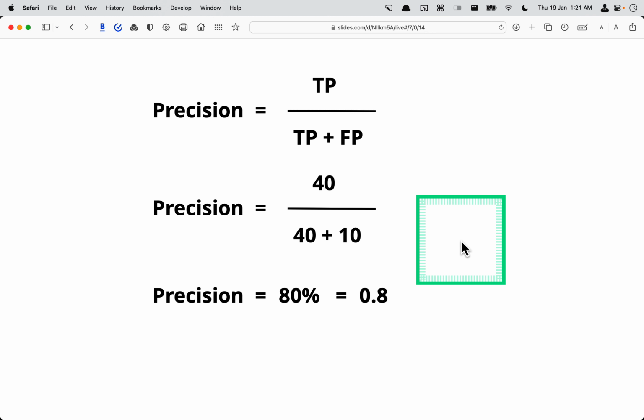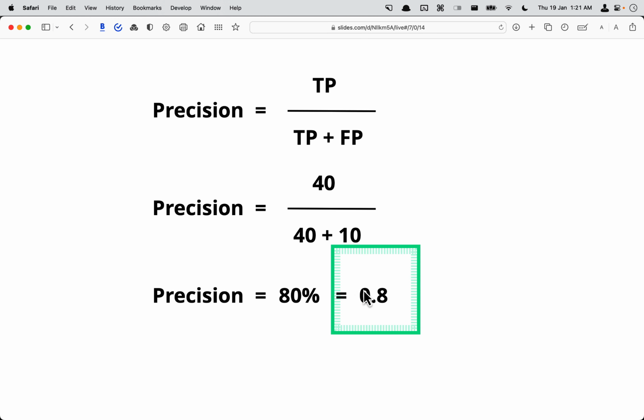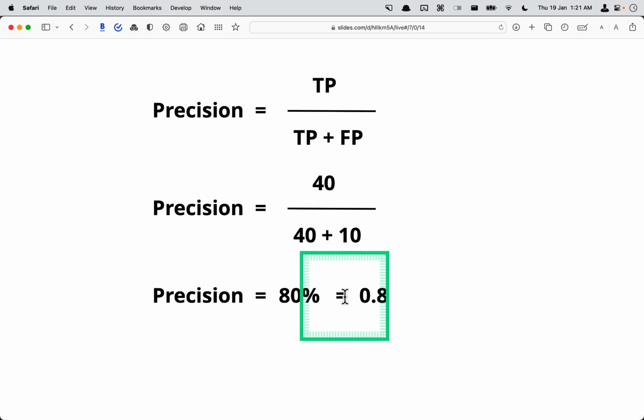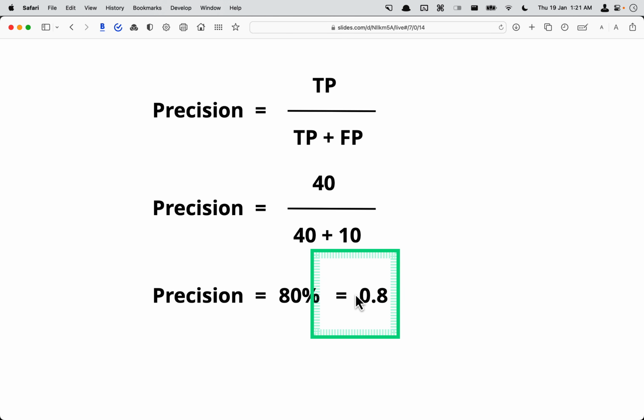I'll just put those numbers, 40 by 50, and it would be 80%. So you will see that accuracy is a very rough measure. For example, in the cancer detection, accuracy was 70%. Now the precision has gone 10% higher, because we have to be more precise with our observations.